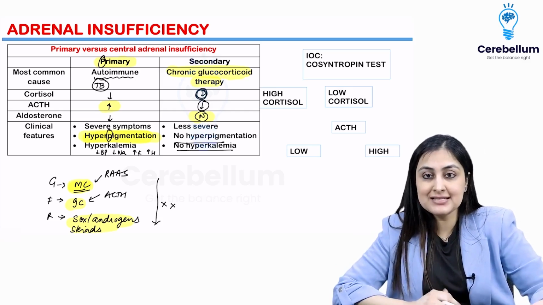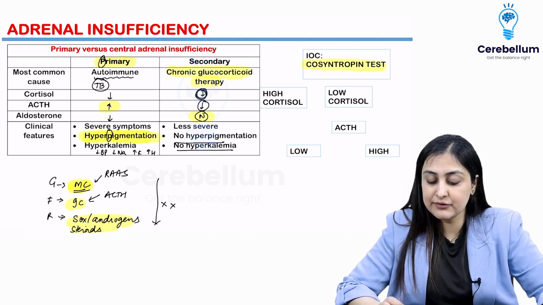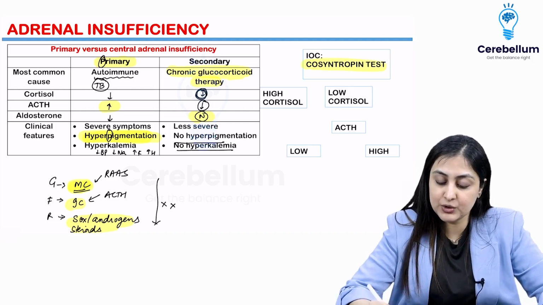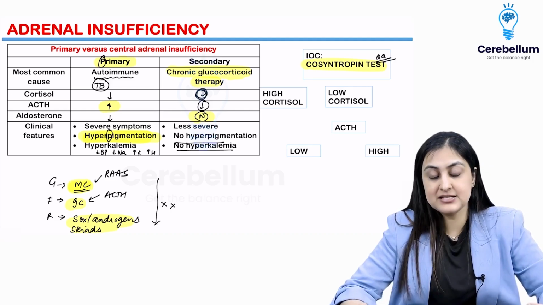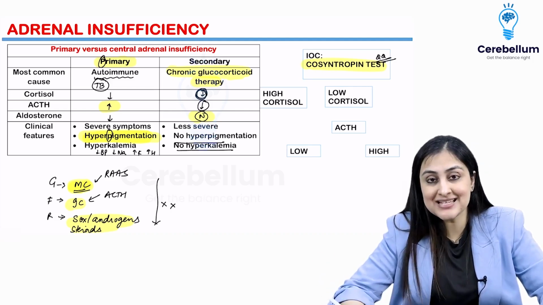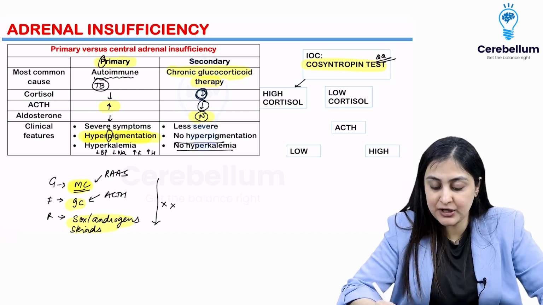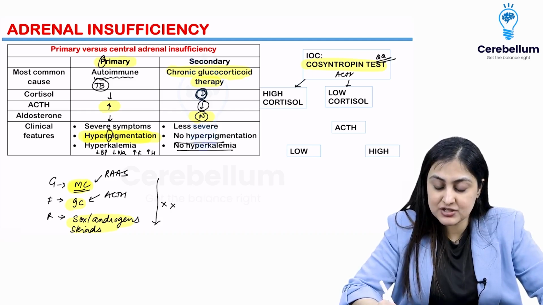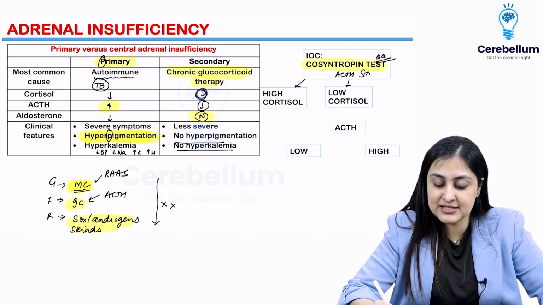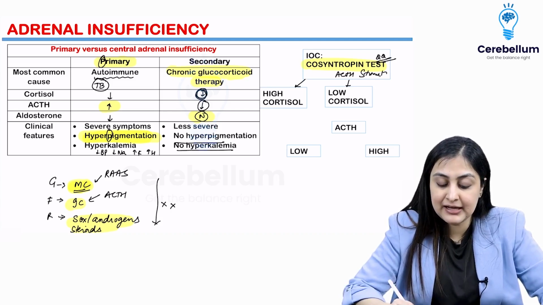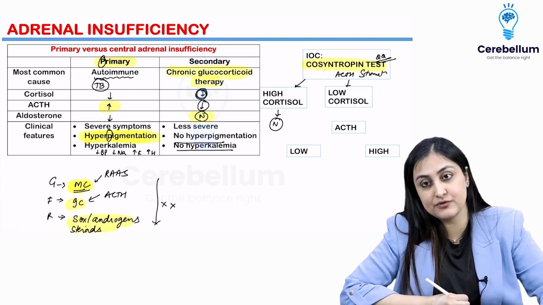So you will recognize it. Now how do we approach? So to confirm, this is very, very important, the cosyntropin test. It is nothing but ACTH. You give ACTH and you see, is it responding? So when I give ACTH stimulation, this is nothing but the ACTH stimulation test. If I stimulate and it increases, it means it is normal. You can rule out adrenal insufficiency here.